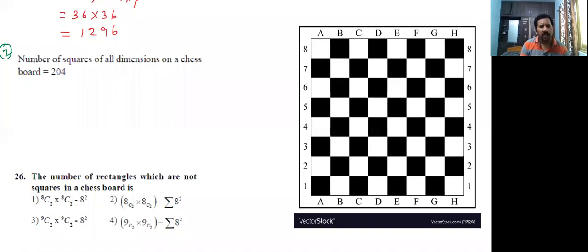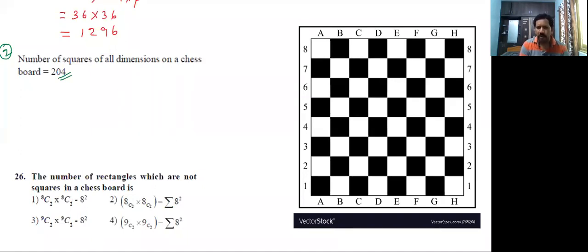Next question: the number of squares of all dimensions on a chessboard. Actually the answer is 204. How is it possible? Exactly how many squares? Now see here, I am going diagonal-wise. In the diagonal, white colors are there, black colors are there.